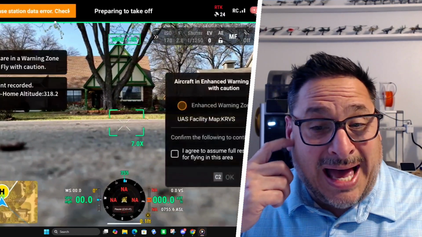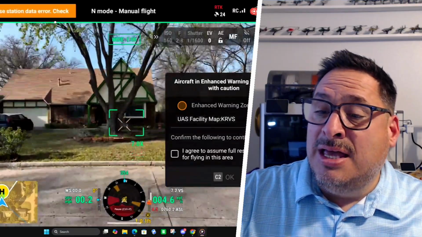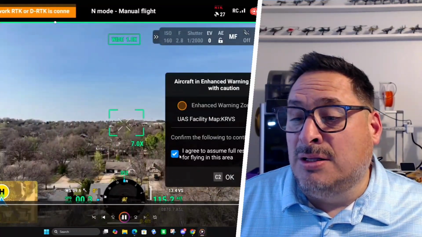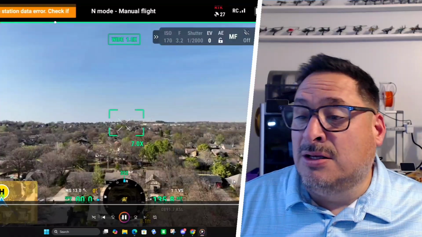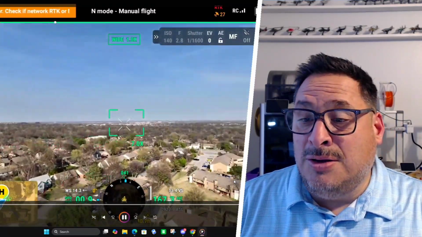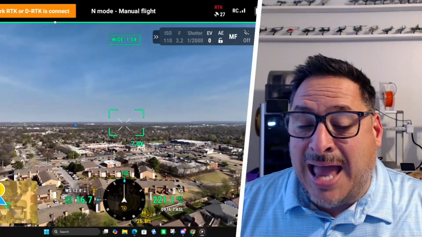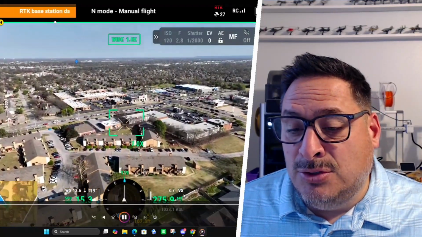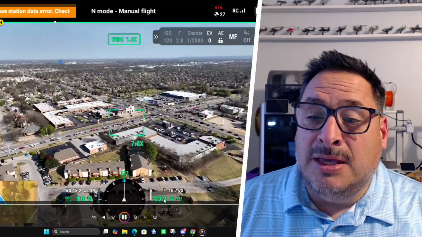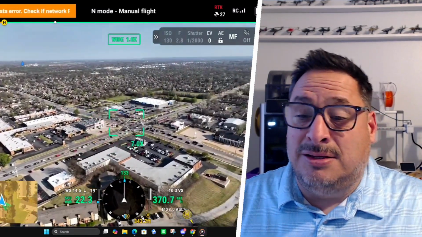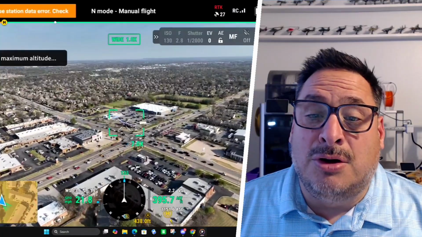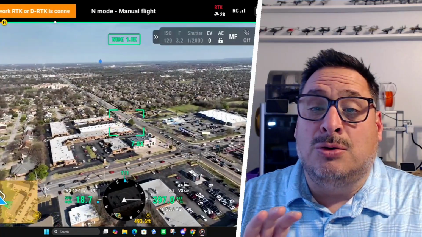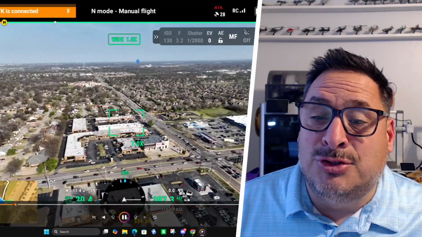What I'm expecting from you is a high altitude assignment. I want you to notice that when you're in an area, it's going to show here. You see that you are in a controlled airspace. It'll give you that warning, and you'll want to click and say, yep, I accept the warning, and then click OK. That way you can get that off the screen. Then you want to get up in the air, and we want this to be a high altitude image. This is a typical real estate photo. You'll want to make sure that you climb up to 400 feet. If you happen to be doing this in an area where you can't get 400 feet and you can only get 200, that's fine. But I'm really hoping that you'll get out to a location where you can get 400 feet because we're looking for high altitude images.